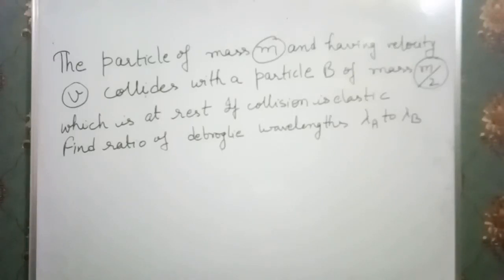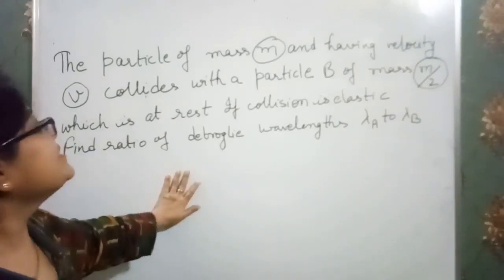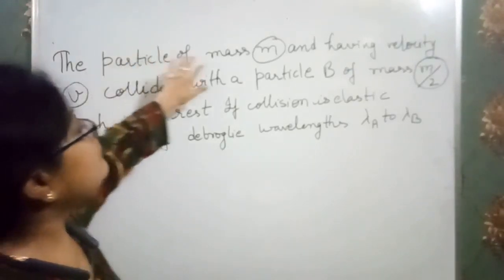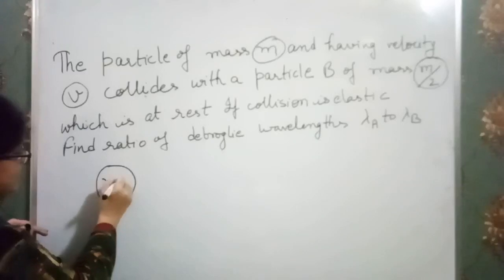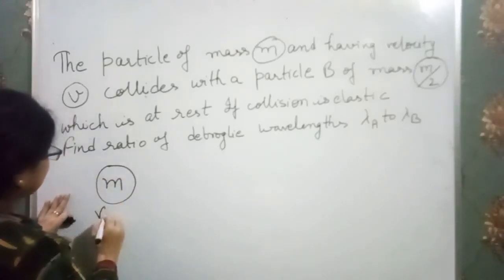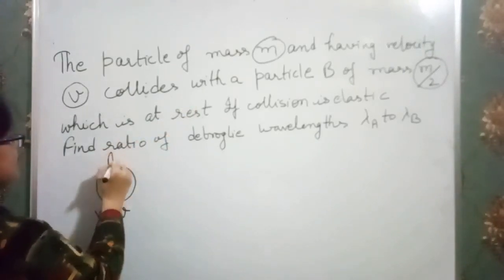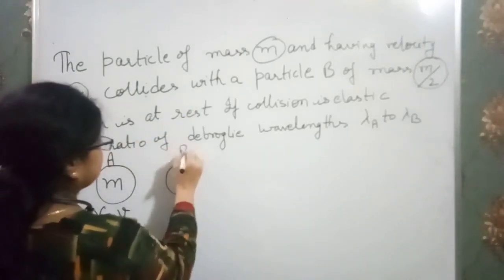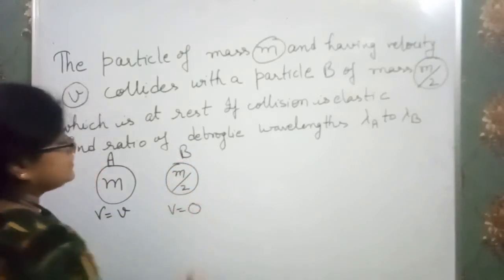Now see, there's another type of question which is from collision. A particle A which has mass m and velocity v collides with a particle B having mass m by 2 but velocity 0.